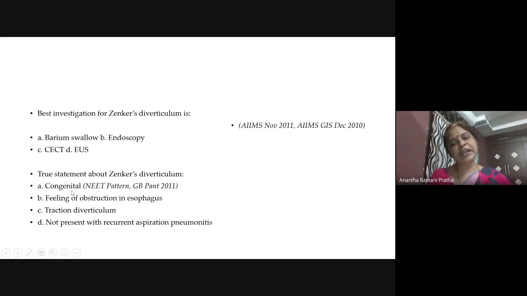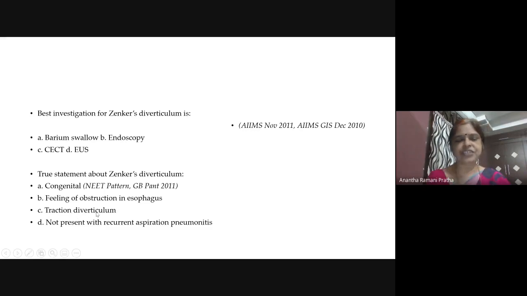This develops over a period of time due to the abnormal swallowing mechanism that the patient has developed, which is due to neuromuscular problems. Then, feeling of obstruction in the esophagus, that means dysphagia. Is it associated with dysphagia or not? Yes, ma'am. Is it a traction diverticulum?